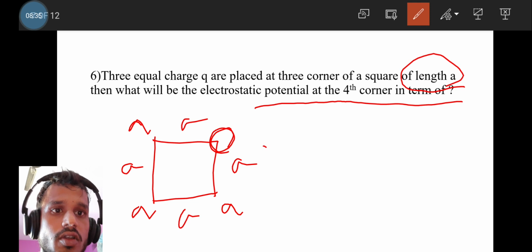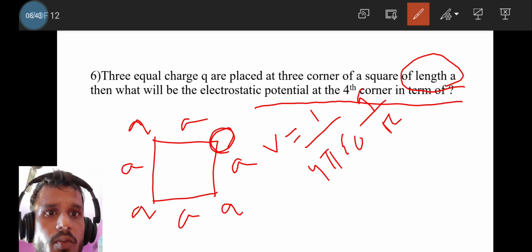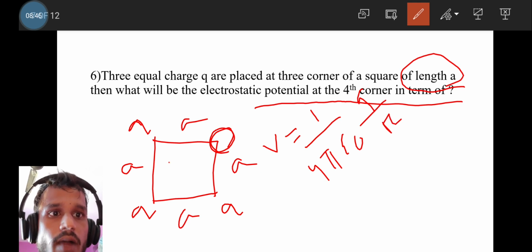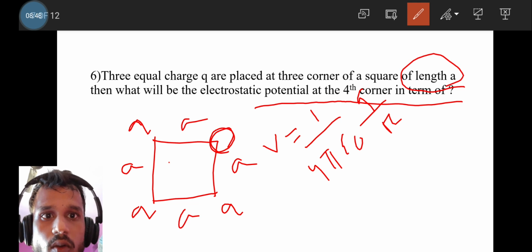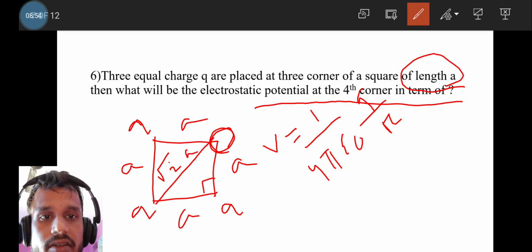As you know, electrostatic potential V equals 1 by 4 pi epsilon naught q by r. The potential for this charge will be 1 by 4 pi epsilon naught q by a. For the diagonal charge, the distance will be root 2 a, since this is a right angle triangle and this is the hypotenuse.